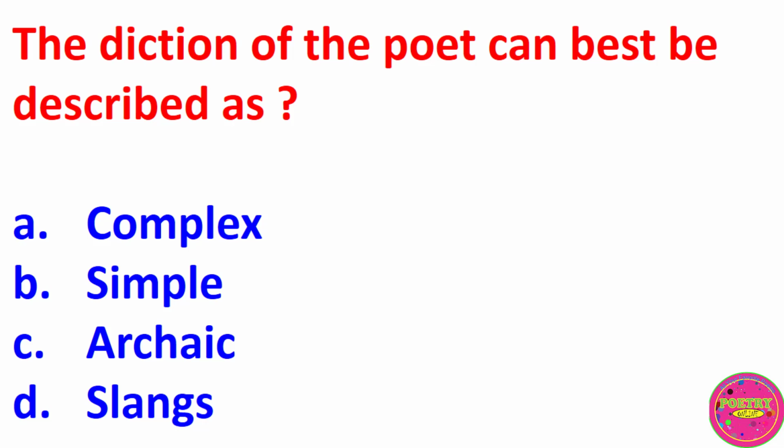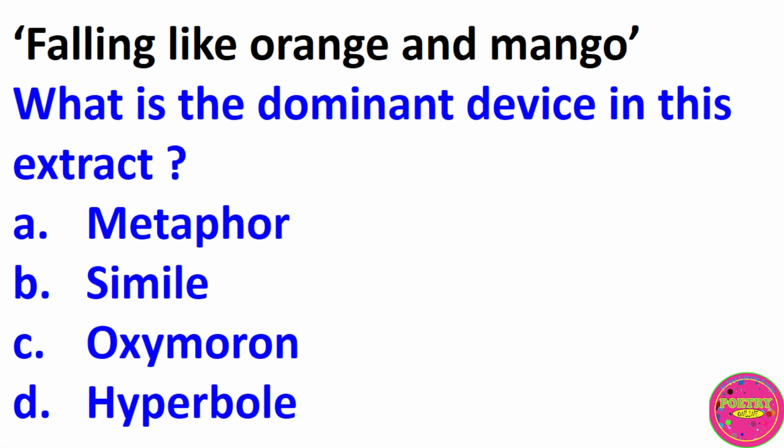The diction of the poet can best be described as A. Complex, B. Simple, C. Archaic, D. Slangs. The correct answer to this question is B. Simple.